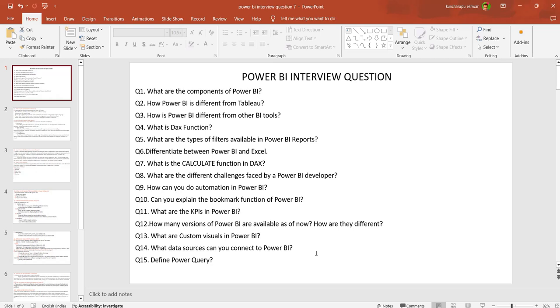What challenges can a Power BI developer face and how can you solve them? How can you do automation in Power BI? Can you explain the bookmark feature in Power BI? What are KPIs in Power BI? How many versions of Power BI are available now, and how do they differ? What customization visuals are in Power BI, and what data sources can you connect to in Power BI? Define Power Query.